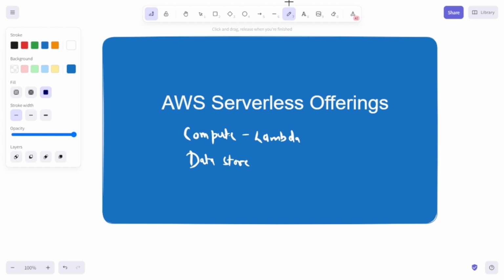We have some databases like DynamoDB or Aurora Serverless and so on. And finally, there is one more category for serverless services, that is application integration. Here services such as SQS, SNS and so on come. So we'll cover all these categories and we'll see what all services are coming.